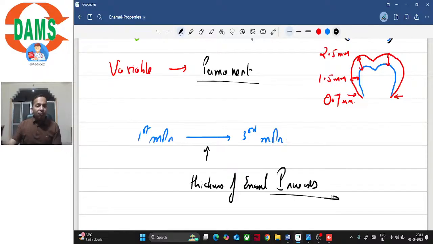Also, in the same tooth, the thickness of enamel is more on the supporting cusps as compared to the guiding cusps. So the portion of tooth that is under stress will have an increased thickness of enamel as compared to the portion which is not under stress, right?